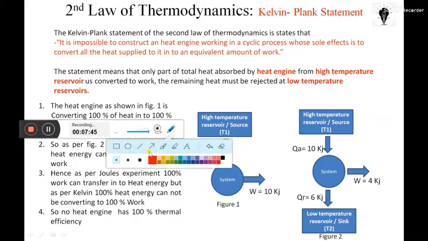Suppose the temperature at the very beginning of the system, I will tell you, just a minute.